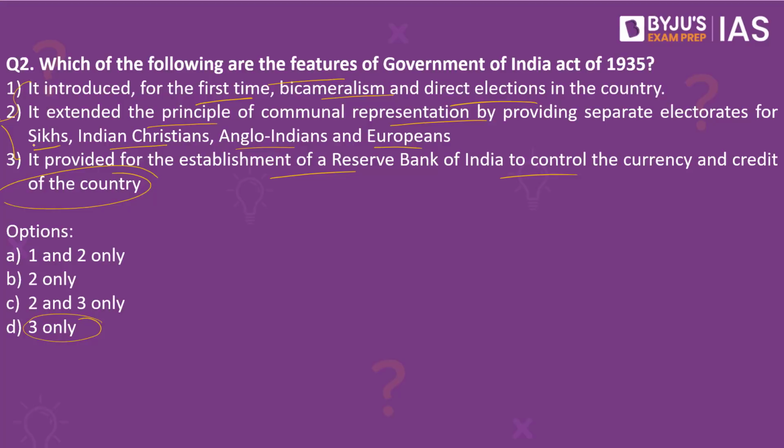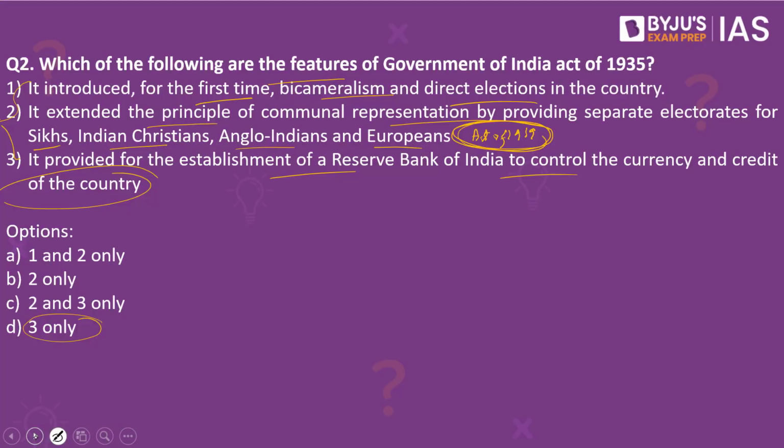These two do not come under the Government of India Act of 1935. Instead, they come under the Act of 1919. Since both statements are wrong and not features of the Government of India Act of 1935, the answer to this would be 3 only.